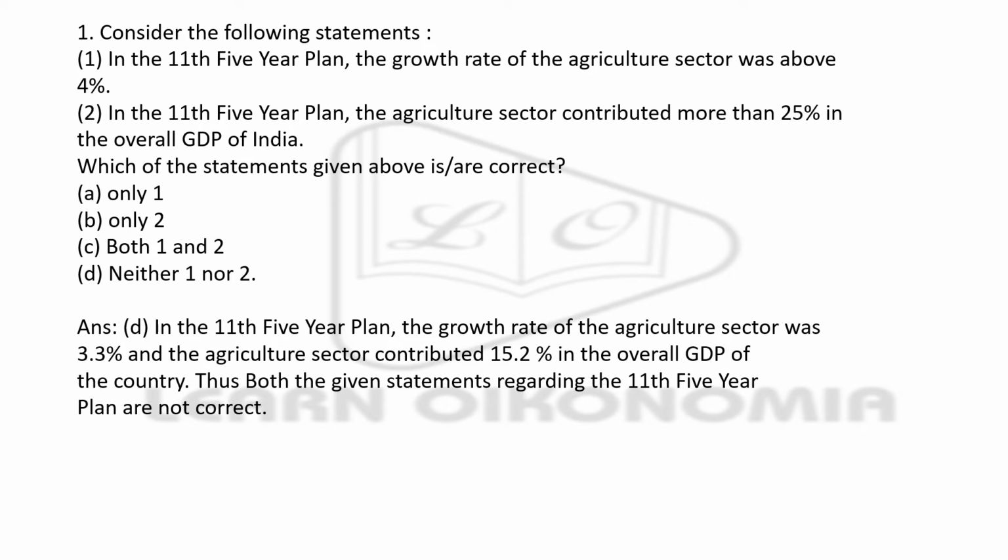First sentence is, in the 11th 5-year plan, the growth rate of the agriculture sector was above 4%. Next sentence, in the 11th 5-year plan, the agriculture sector contributed more than 25% in the overall GDP of India.